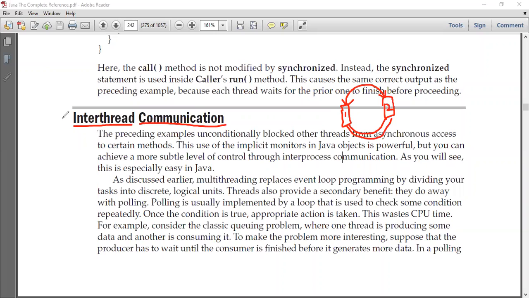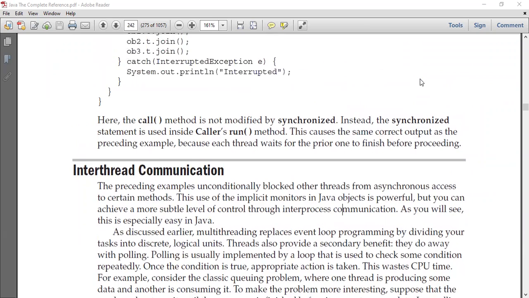This inter-thread communication can be discussed with the help of the producer-consumer problem. I hope you might have studied this in your operating system course, right?